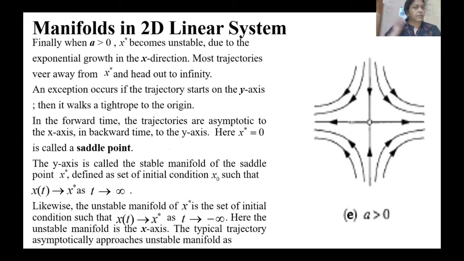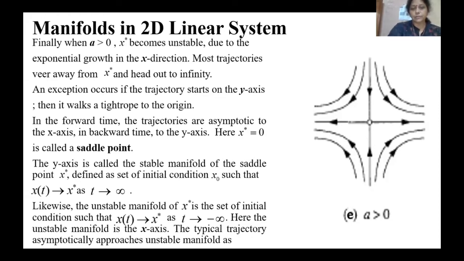Now if a is greater than 0, of course it becomes unstable because it is moving on the positive side, so there is exponential growth in the x direction. Most trajectories are moving out to infinity. And when you get x star equal to 0, this is a saddle point. So the y-axis is called the stable manifold of the saddle point, because x(t) tends to x star as t tends to infinity.